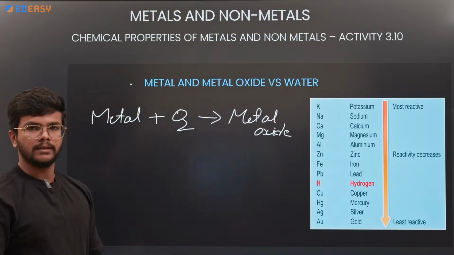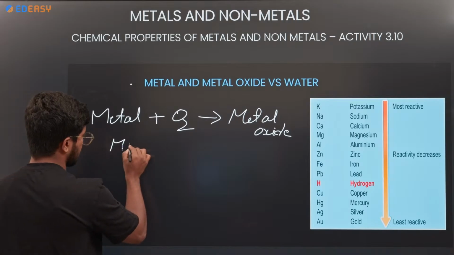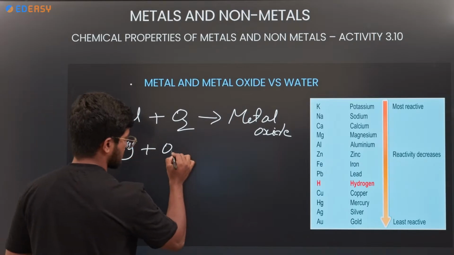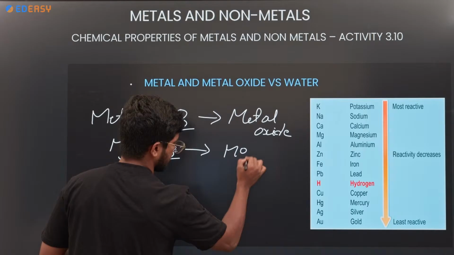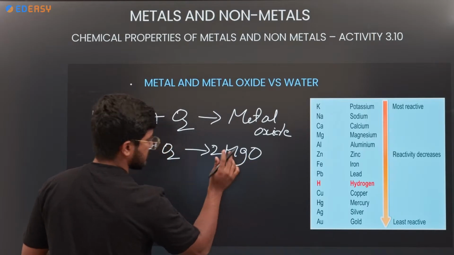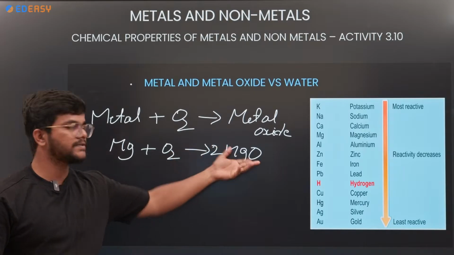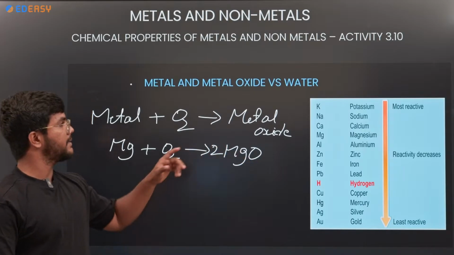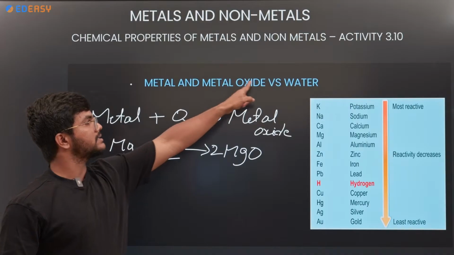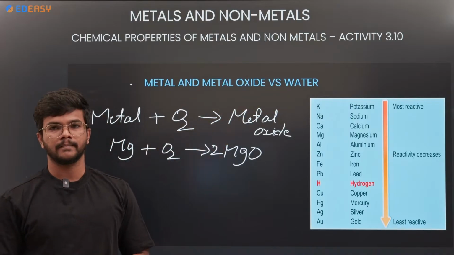Non-metal also same. One example is magnesium plus oxygen gives magnesium oxide. So when magnesium is combusted in the presence of oxygen, it gives magnesium oxide. But here, what happens with metal or metal oxide in the presence of water?